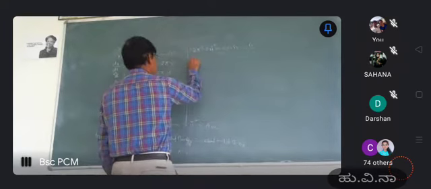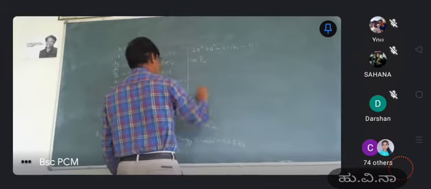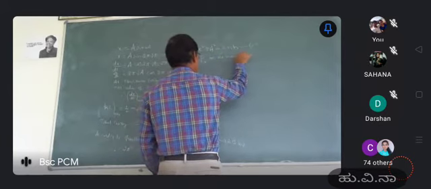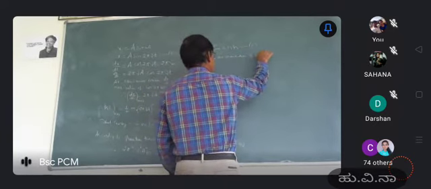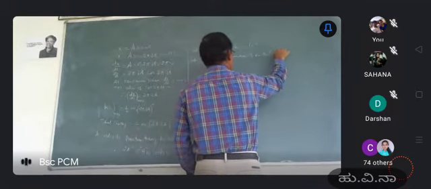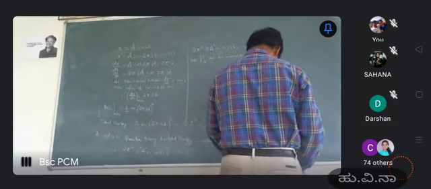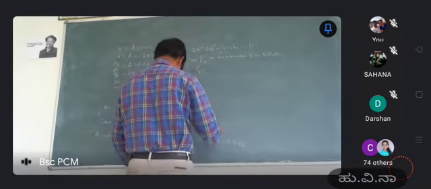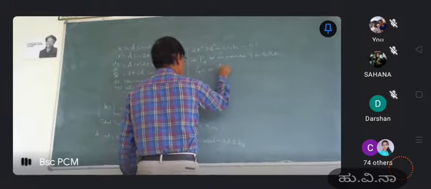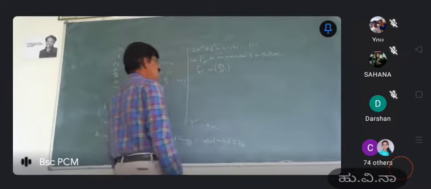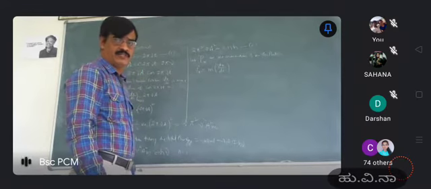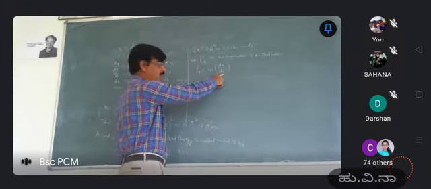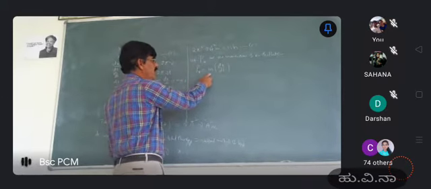So here Px is the momentum of the oscillator. Then Px is given by m into dx by dt. So momentum is given by the product of mass and velocity. Here, x is the displacement, so dx by dt is called velocity. That's why the momentum is given by m into v.